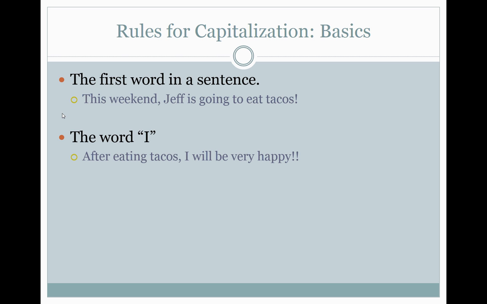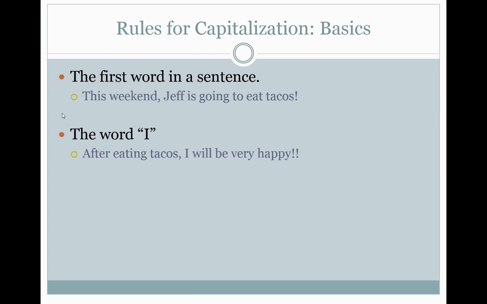Now, these are obviously really simple elementary school rules. Why are we going over them? These days, with texting, with autocorrect, with emailing, it's really easy to skip over these and forget about them. It's very, very important that we follow these simple rules when we're doing academic writing.